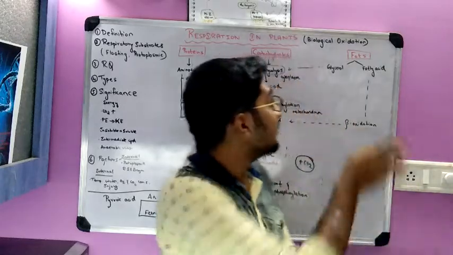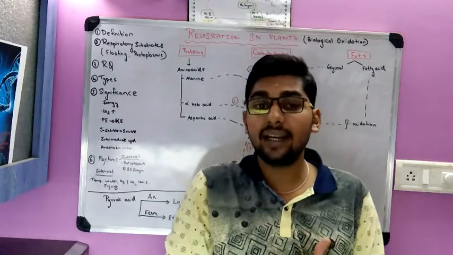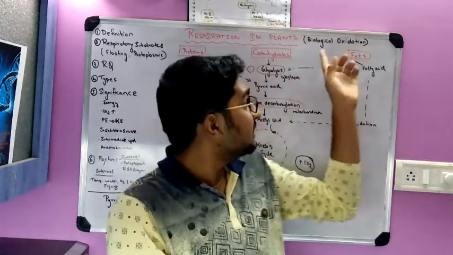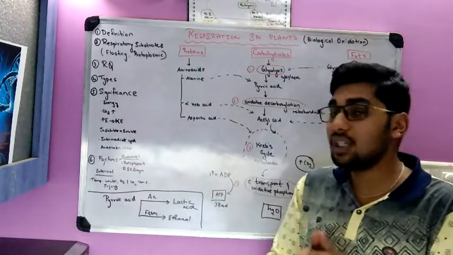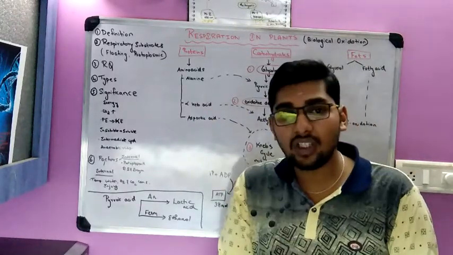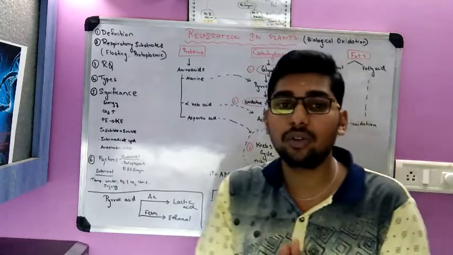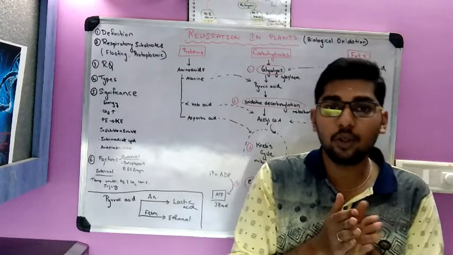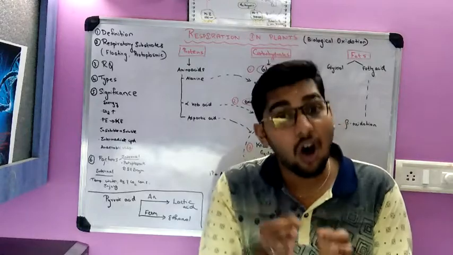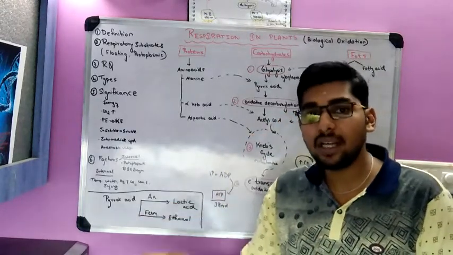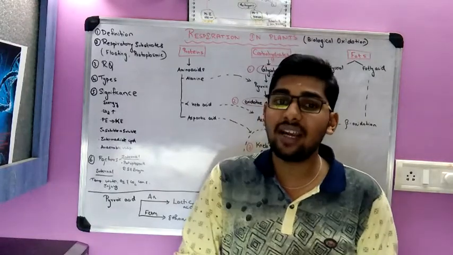It is also called biological oxidation. It is an oxidation process occurring in all living organisms, hence a biological oxidative process. So if you want the definition, respiration is a biological catabolic process where large complex molecules such as carbohydrates, proteins or fatty acids are broken down or oxidized into simpler compounds like carbon dioxide and water with the release of energy.